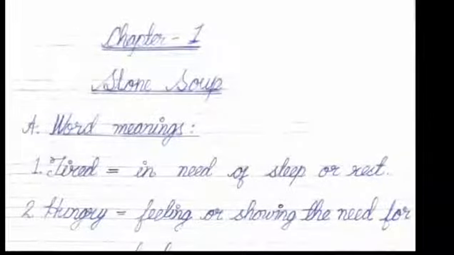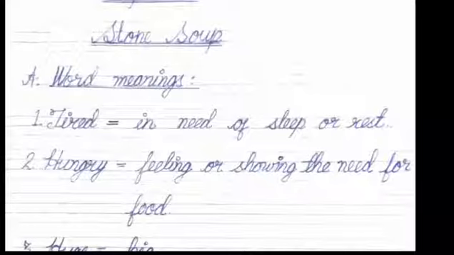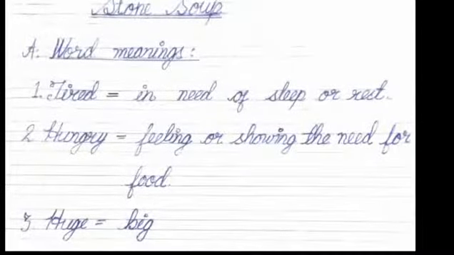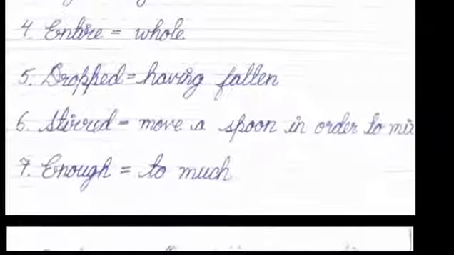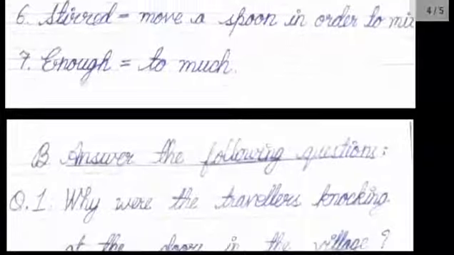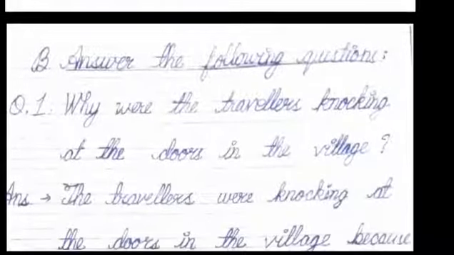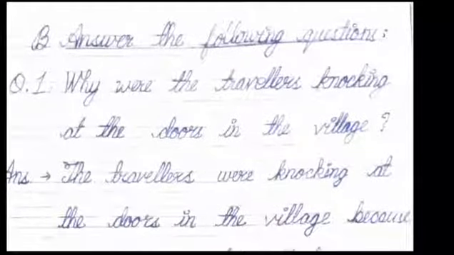Every detail you have to do properly as I have done in my copy. So these are the new words that you have to do in your copy. You just have to copy it. Now here are some fill in the question answers, which you have to do in your copy.